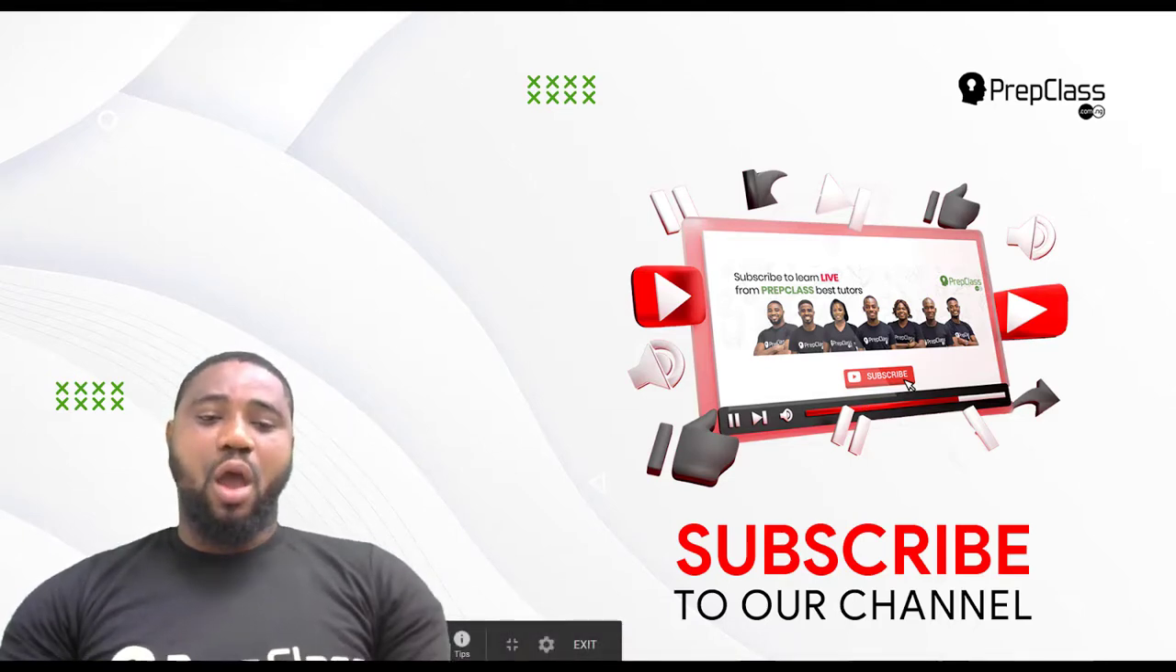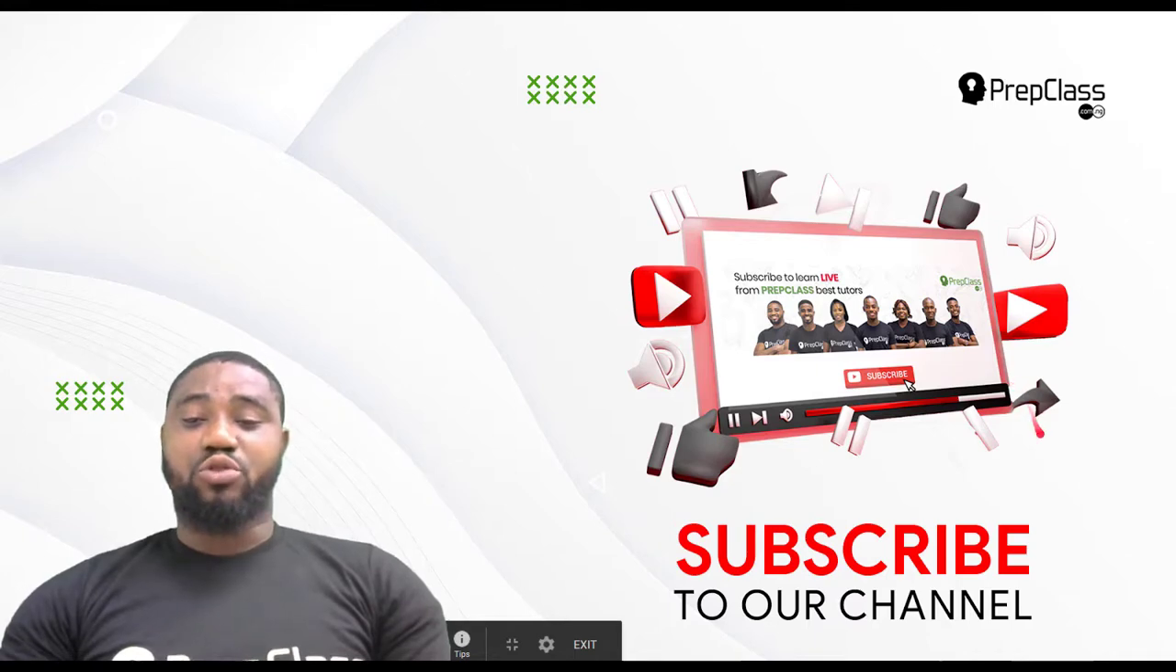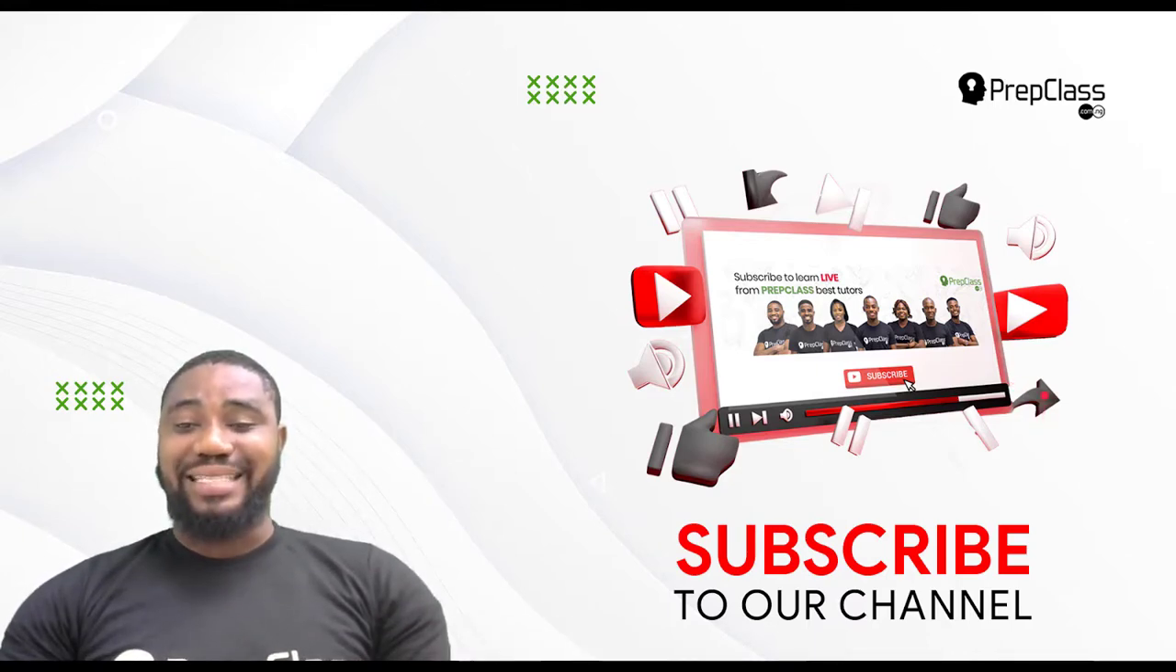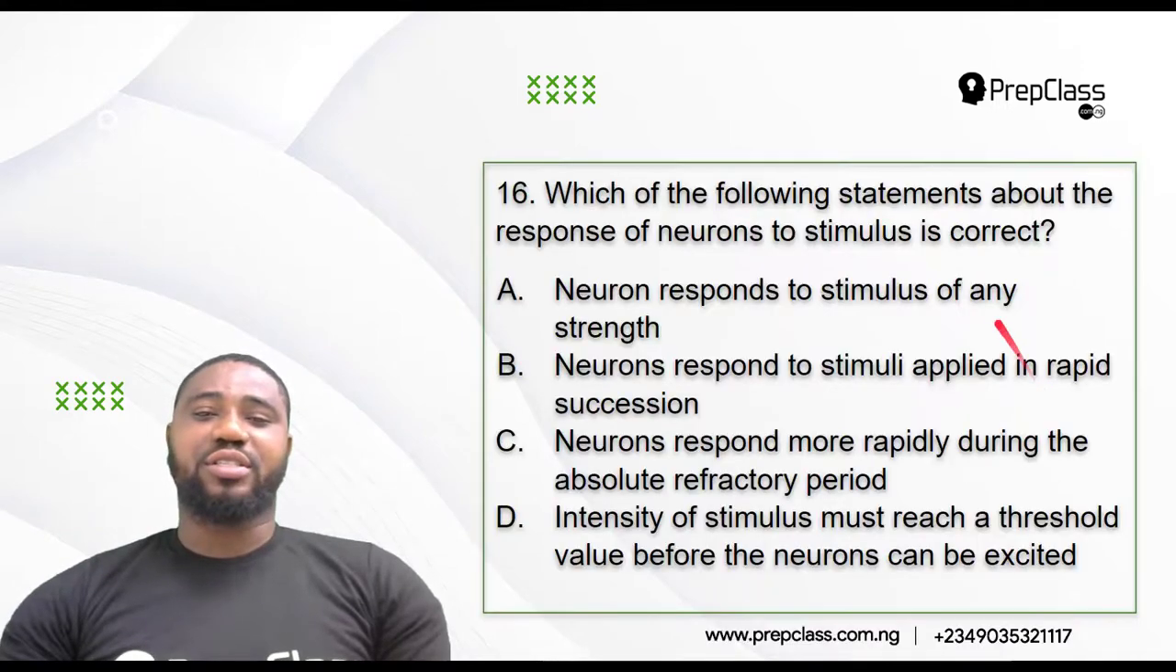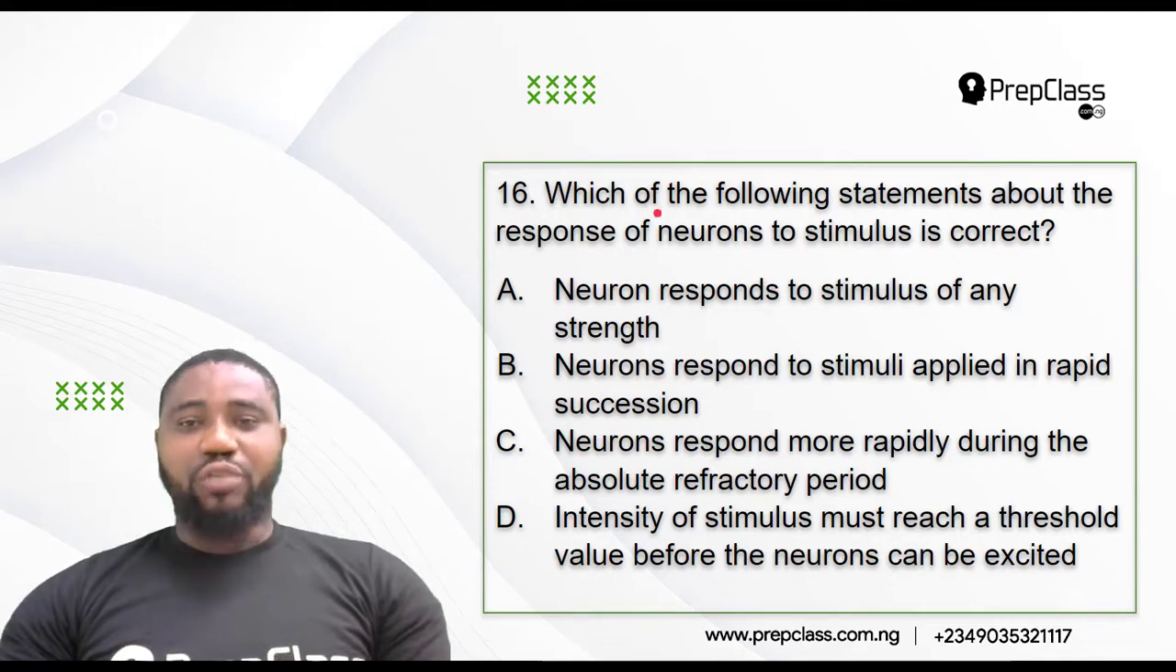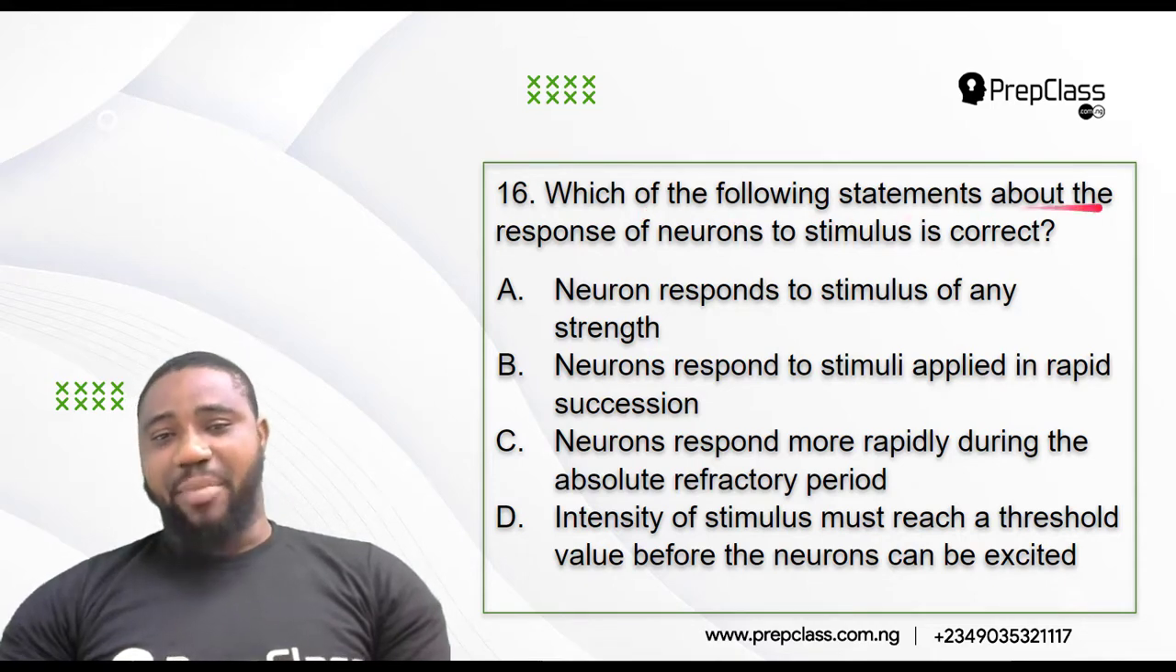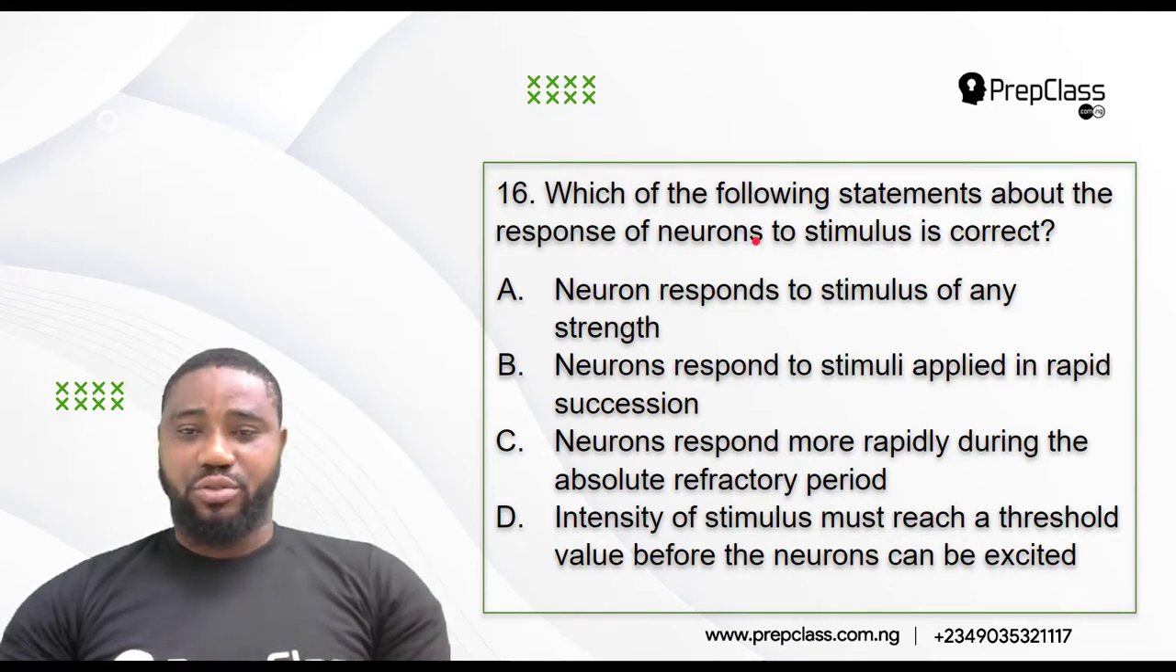Alright, now having said that, we are going to go straight to the business of today, which is to solve WAEC past question 2018 on biology 16 to 20. Question 16 says, which of the following statements about the response of neurons to stimulus is correct?